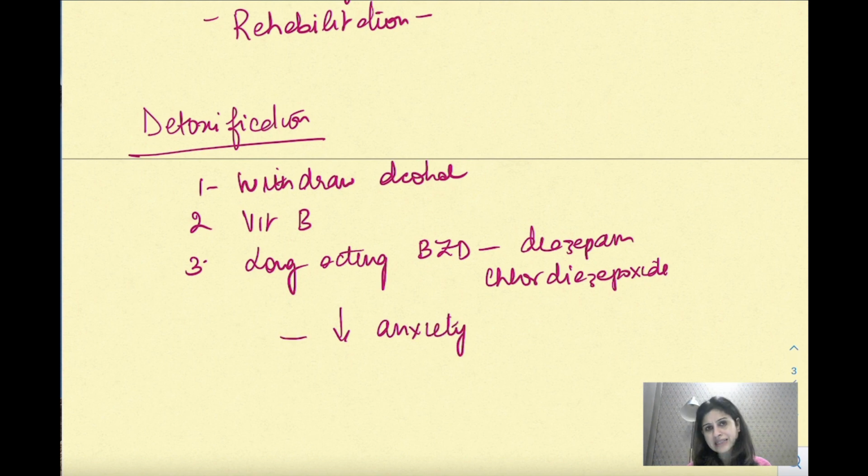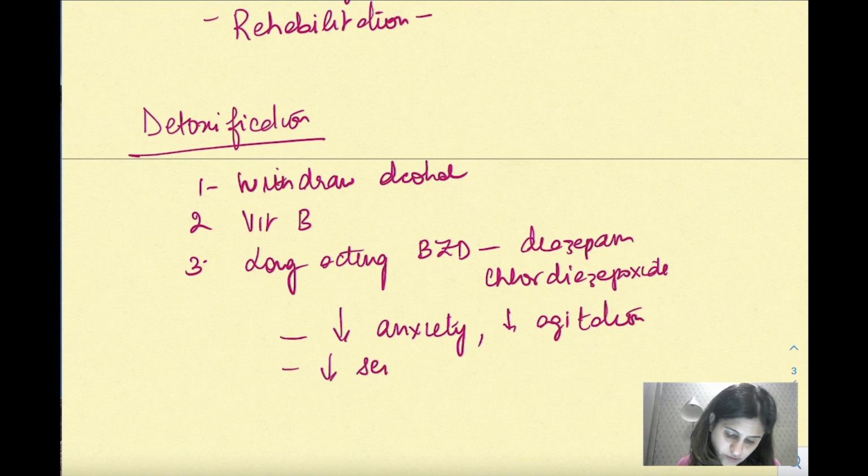इससे क्या होगा, because they are central nervous system depressants, they are going to decrease anxiety in these patients. So they will be decreasing the anxiety, and they will be decreasing the agitation, because patient might get agitated because he's trying to withdraw, symptoms are there. So agitation, and even it can decrease the propensity to cause seizures. The withdrawal reaction जो seizure cause करता है वो भी कम रहता है.